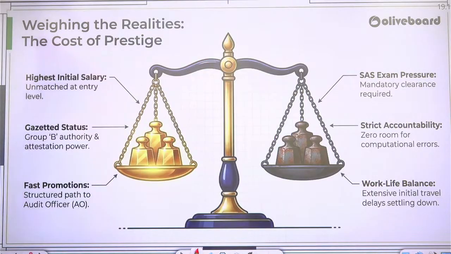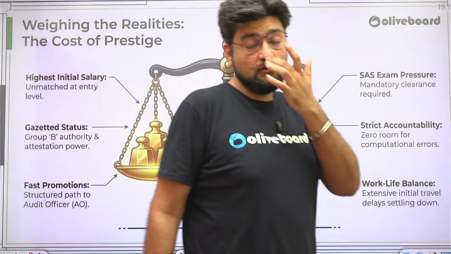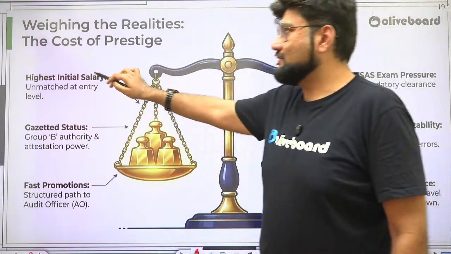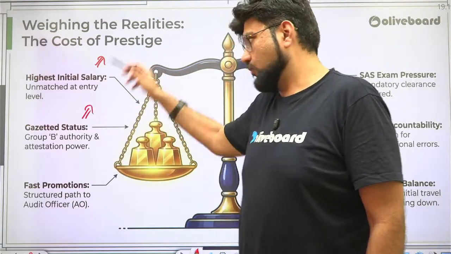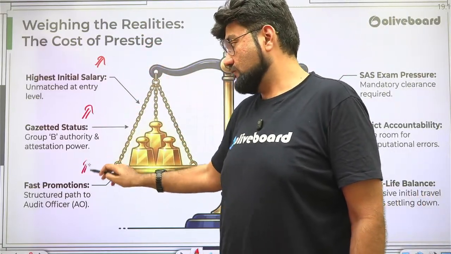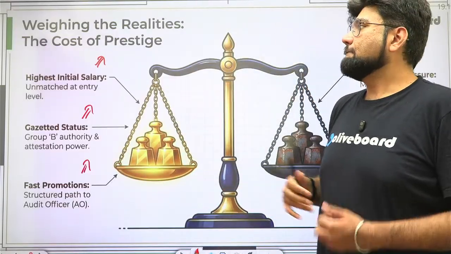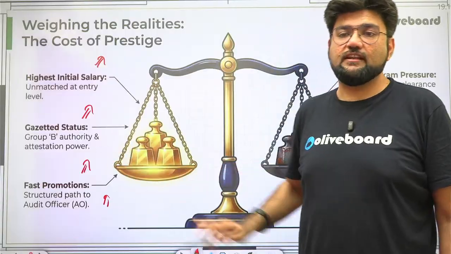Okay. Now, there are some other aspects to it also. Okay. So Assistant Audit Officer. Okay. So you obviously get the highest initial salary. That's a big pro for us. A gazetted status, big pro for us. Faster promotions, very structured paths to audit officer, senior audit officer. Okay, but as compared to other departments, this actually is very fast and structured.